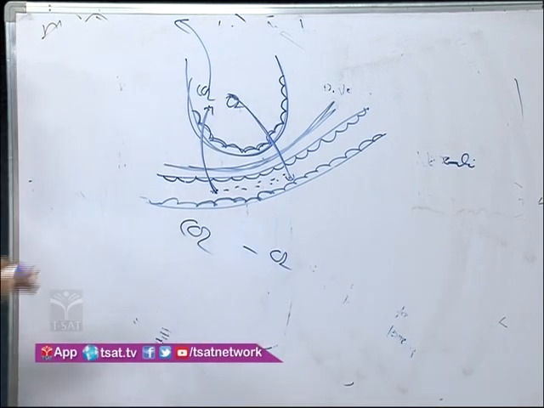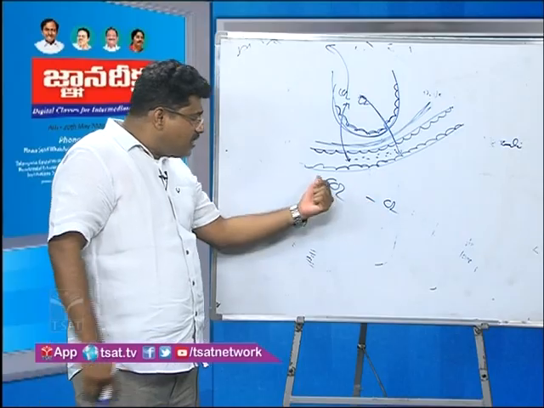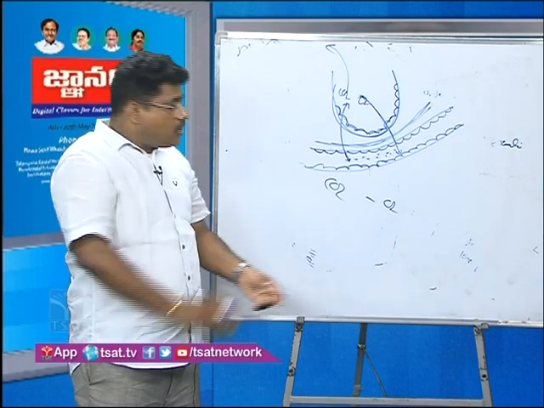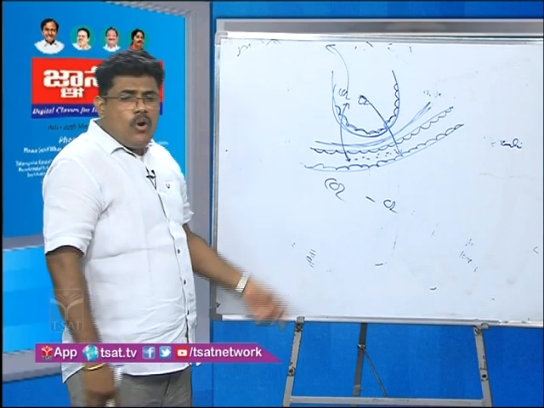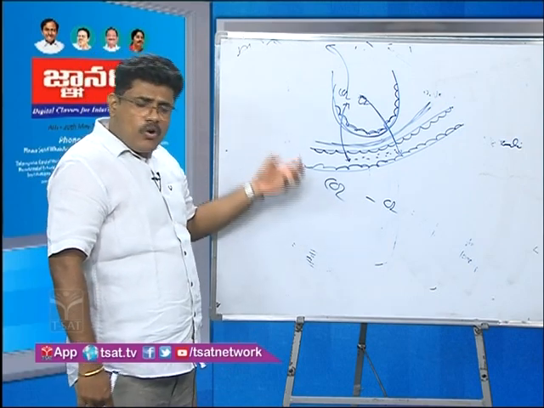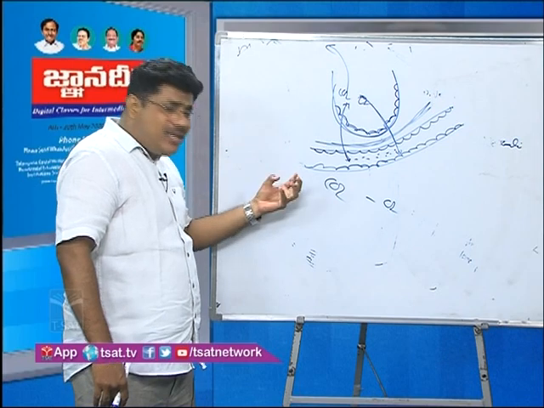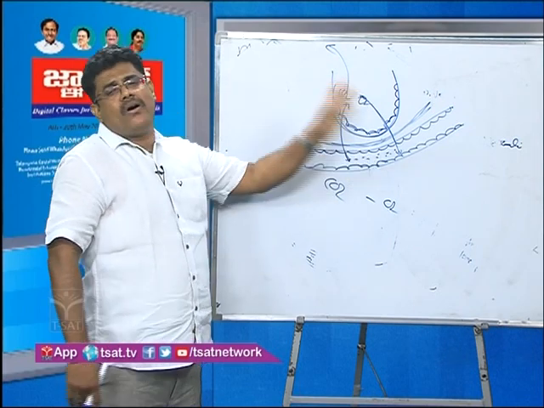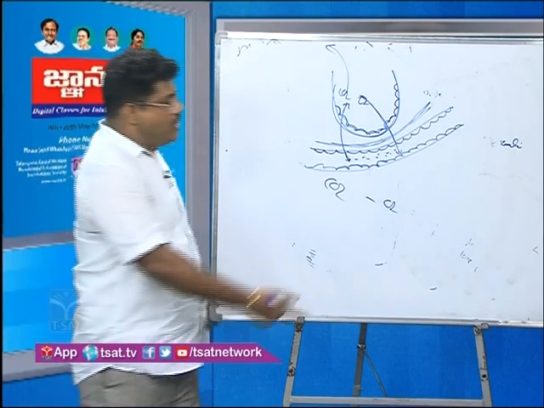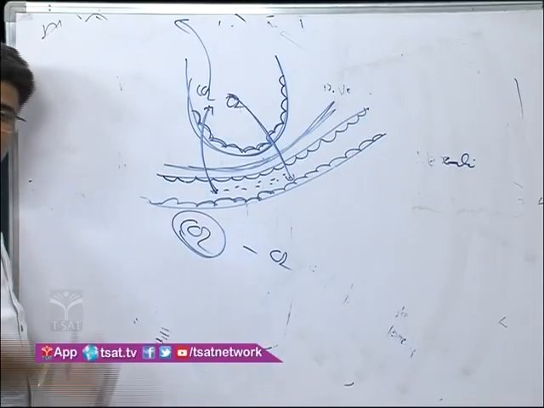Compared to oxygen and carbon dioxide solubility, carbon dioxide has more solubility than oxygen. You understand my point? Yes, carbon dioxide has more solubility than what?